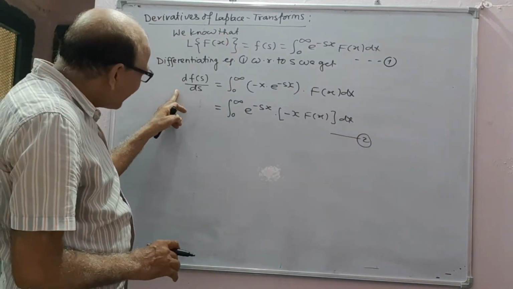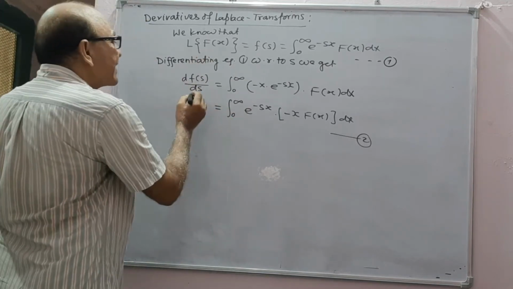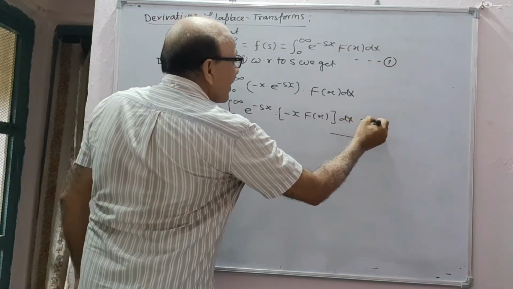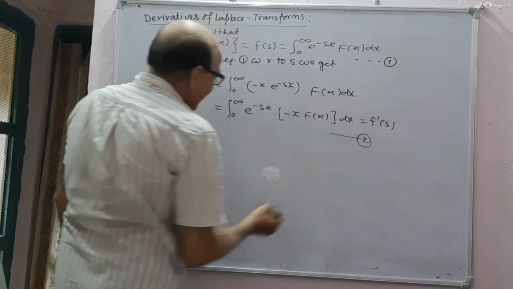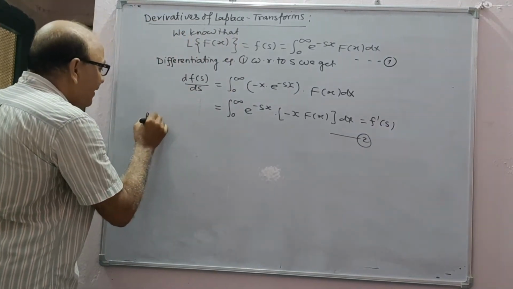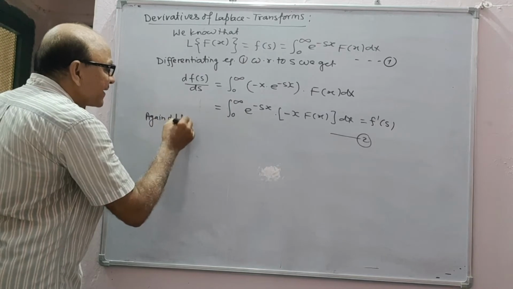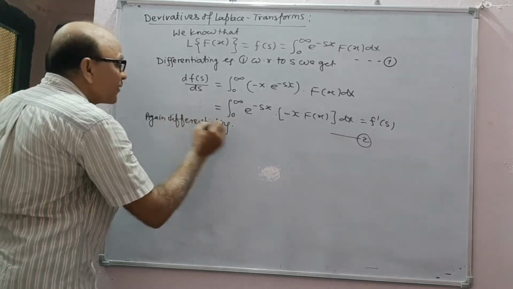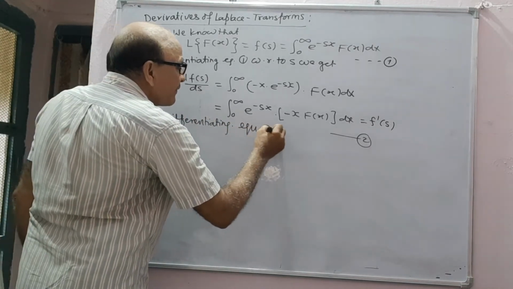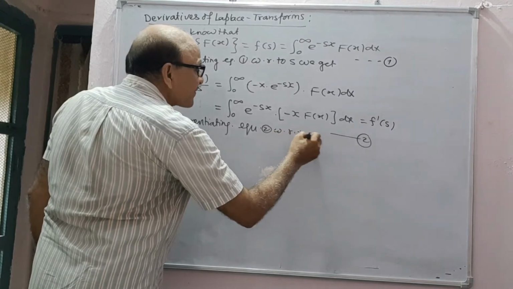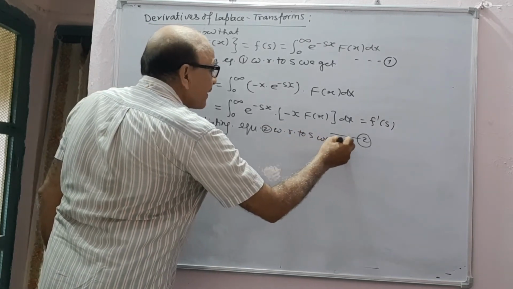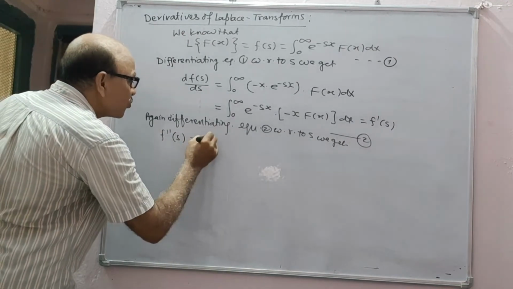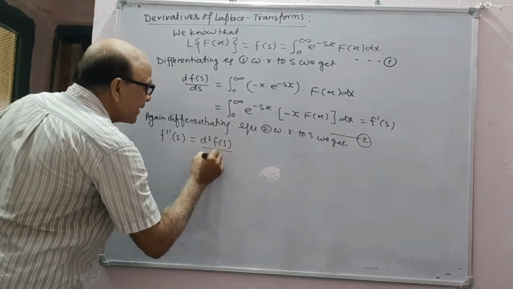Again differentiating, this is the first derivative, F dash s. Again differentiating equation 2 with respect to s, we get F double dash s or d2F(s)/ds2.